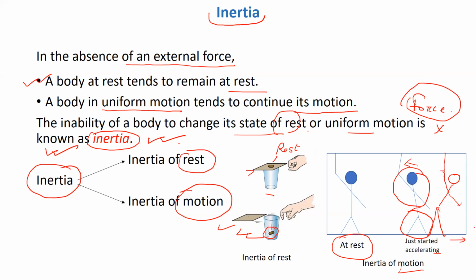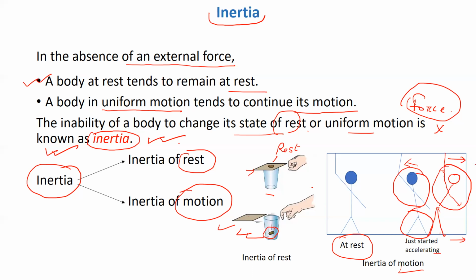Suppose the vehicle was moving and suddenly it comes to a halt because maybe the driver put the brakes on. So what will happen? What we observe is that the upper portion of the upper body of this person would move forward or lean forward. But the lower portion of the body, which is in touch with the vehicle, will come to rest immediately.